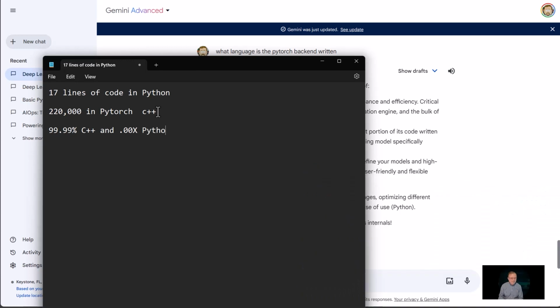So just keep that in mind. Python is the front end. It's the steering wheel that drives the car. It is not the engine that makes it go. These low-level libraries are written in C++ using NVIDIA's CUDA library. Also, some of them are written in Go. We are simply using Python as the front end to talk to that incredibly powerful engine written in C++. Thank you.